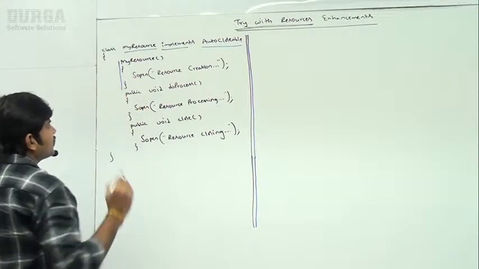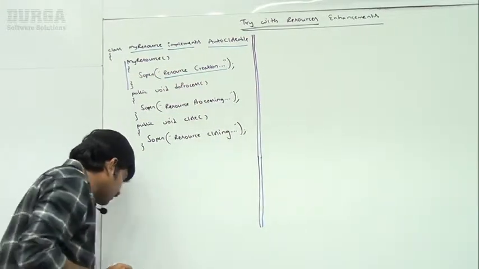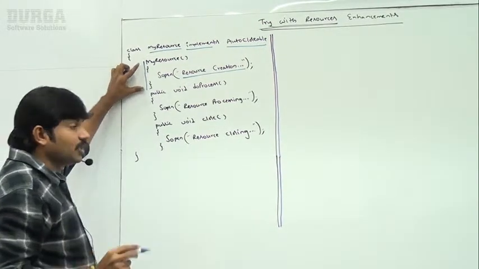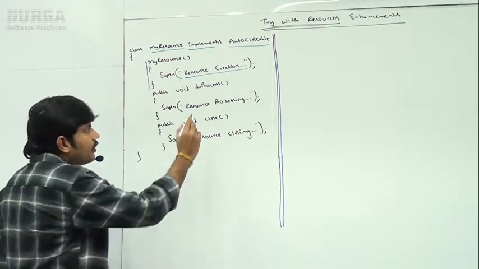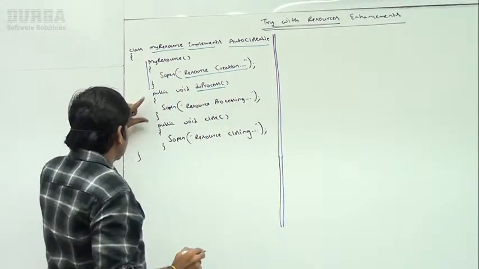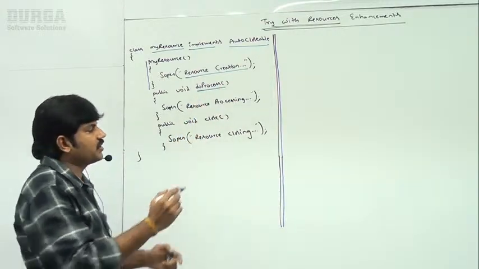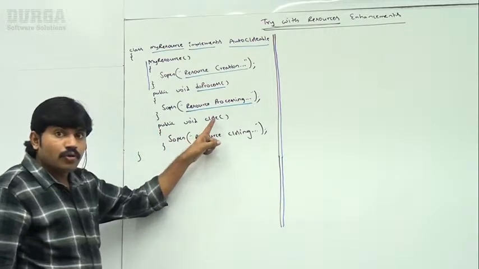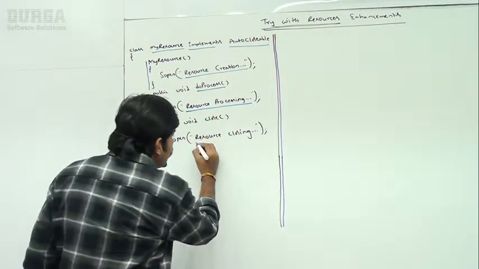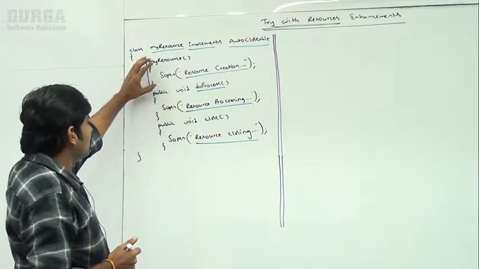Sir, now I'm creating the resource. This is the constructor, right? In the MyResource constructor, print resource creation. Next, public void doProcess. This resource is going to do some process, so I define my own method doProcess, which prints resource processing. Next, public void close method, which prints resource closing. Are you getting it? So the constructor is there.